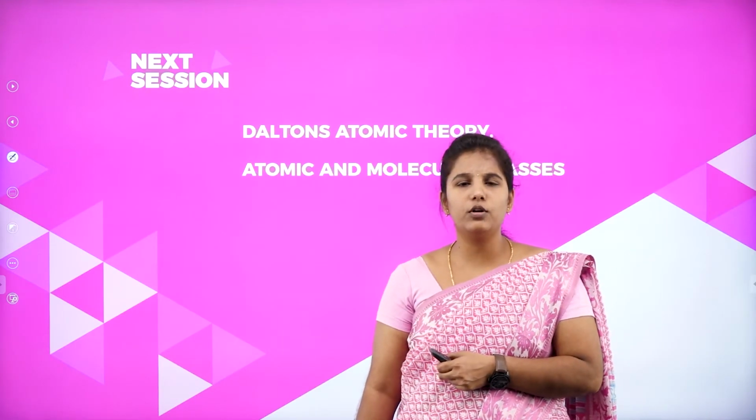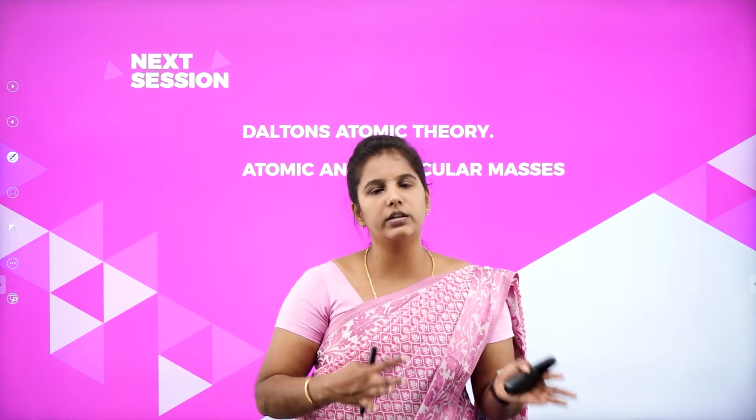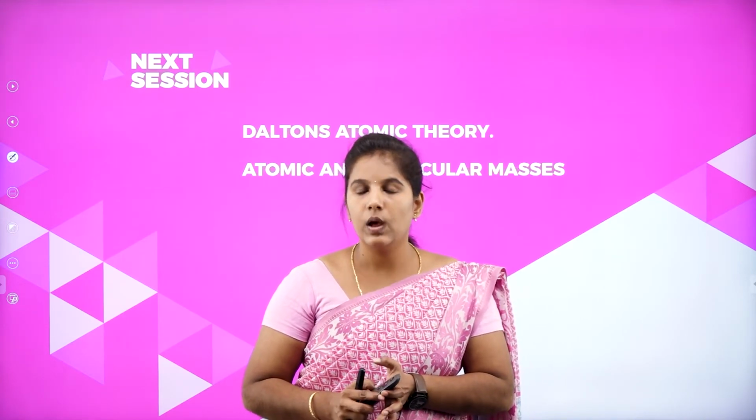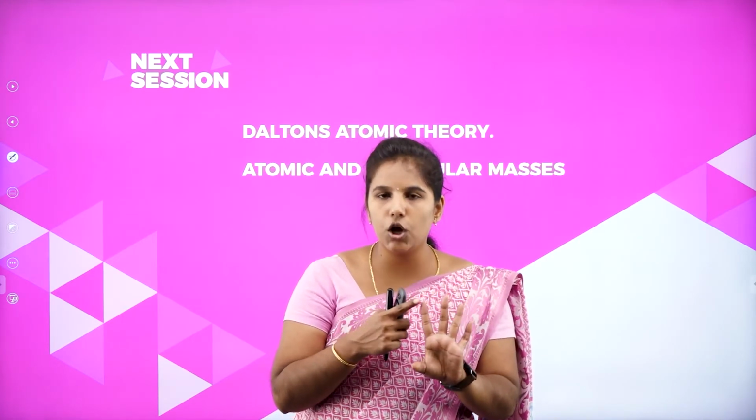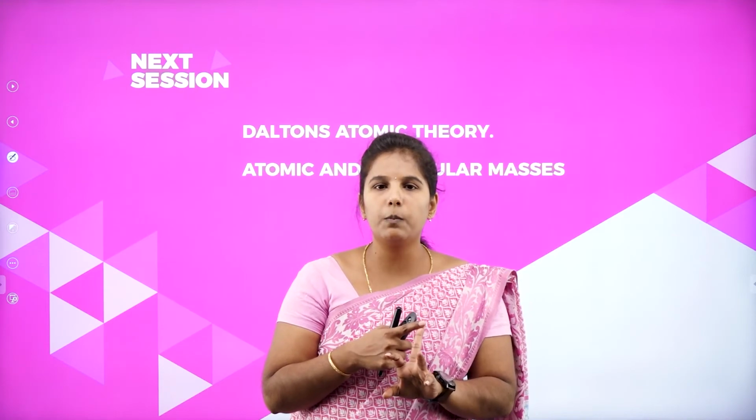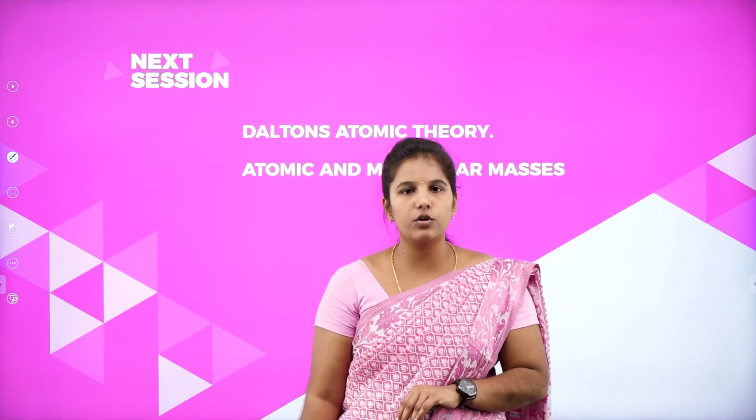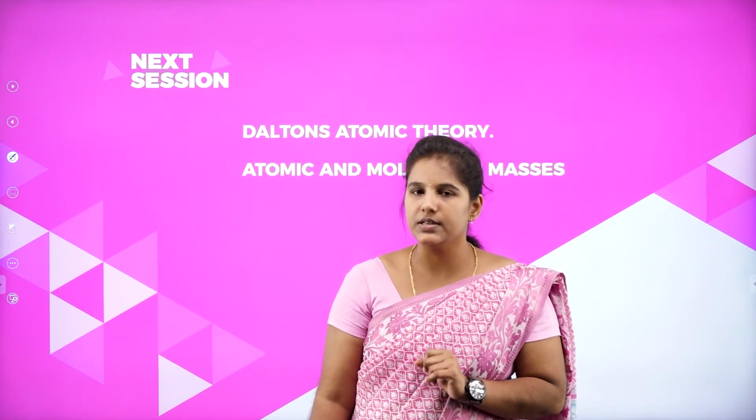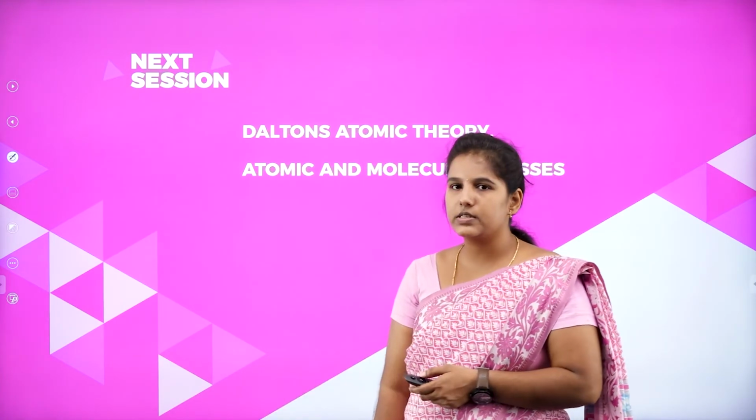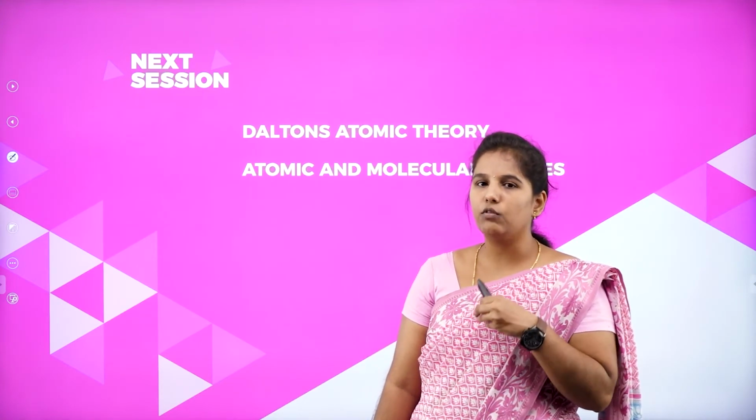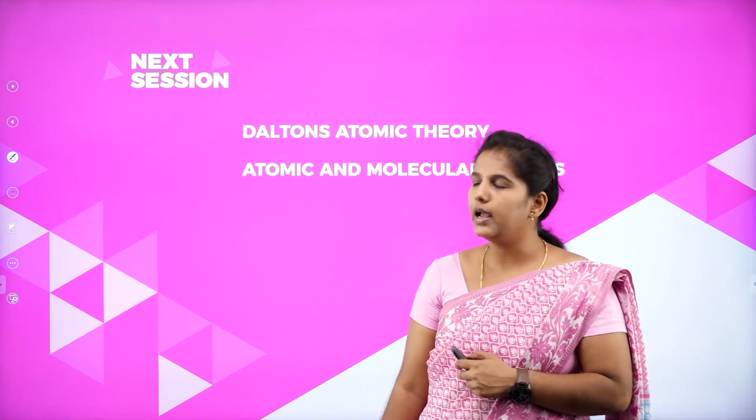So this is all about the laws of chemical combination, which is governed by 5 different laws. The first one is the law of conservation of mass, then the law of definite proportion, the law of multiple proportion, the Gay-Lussac law of gaseous volume, and also the Avogadro law. I hope you all understood these laws which are there in this chapter. In our next session, we are going to discuss Dalton's theory, what is atomic mass, and how to find the molecular mass.